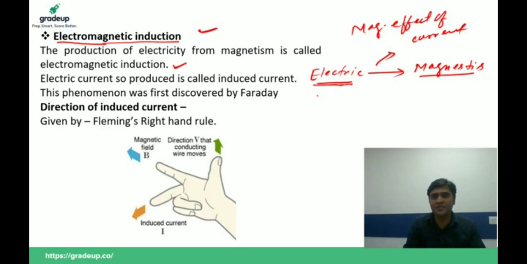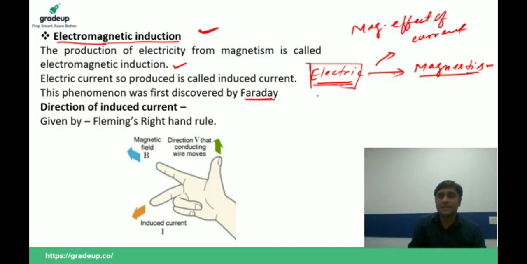So production of magnetism from electricity is called magnetic effect of current, and reverse is called electromagnetic induction. That is, production of electricity from magnetism is called electromagnetic induction, and this phenomenon was discovered by Faraday.